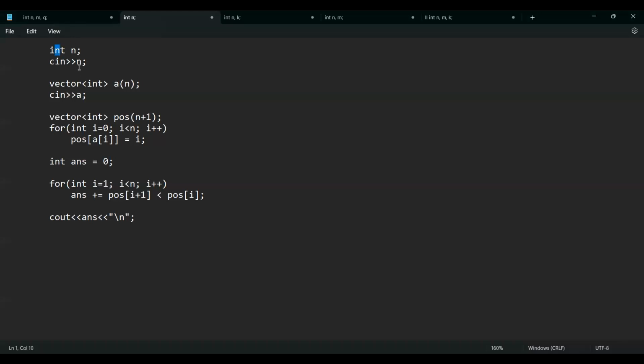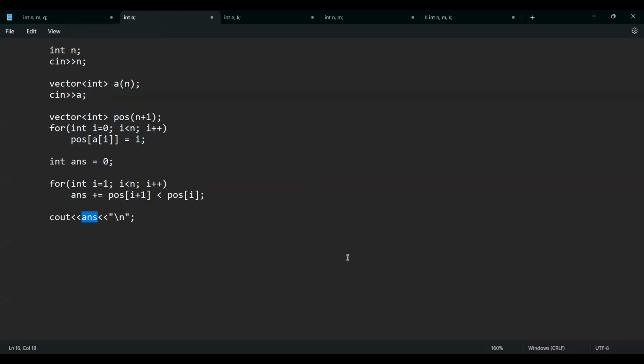So first, I'm taking array A as input. Then I'm marking their positions in this position vector, so position of A[i] is i. Then my answer is initially 0. Then I'm going from 1 to n minus 1, and I'm checking if position of i plus 1 is less than position of i. I should come before i plus 1, right? But if position of i plus 1 is less than position of i, I'll increase my answer by 1. Finally, I can print my answer. So is anyone having any doubt in this?